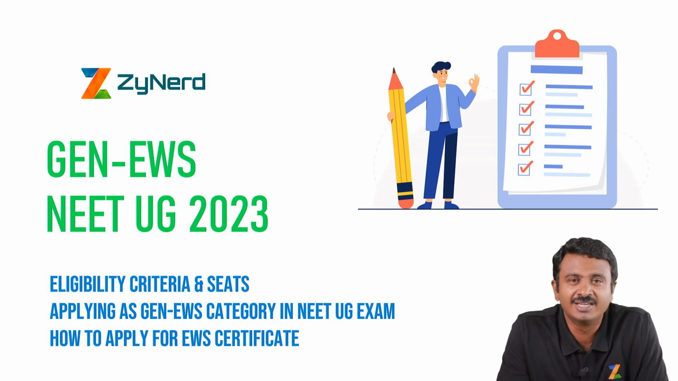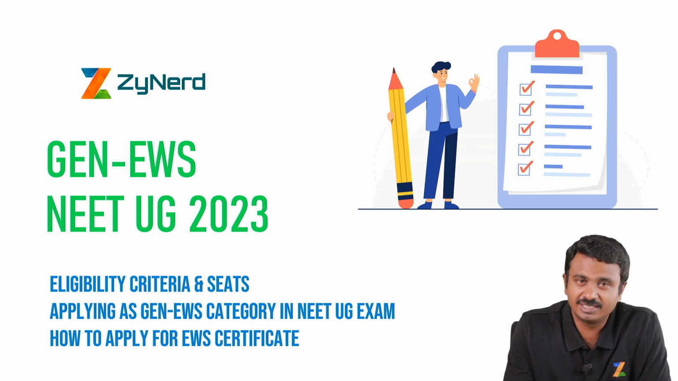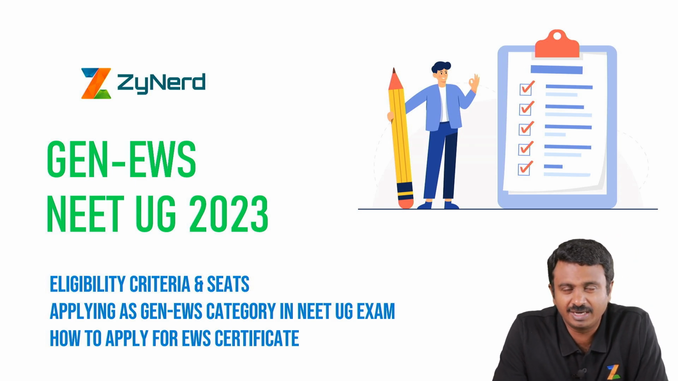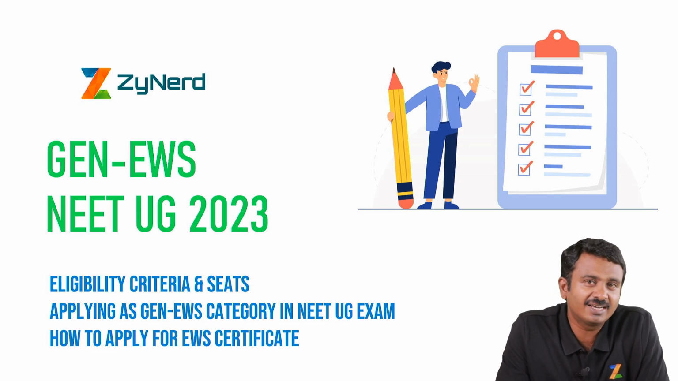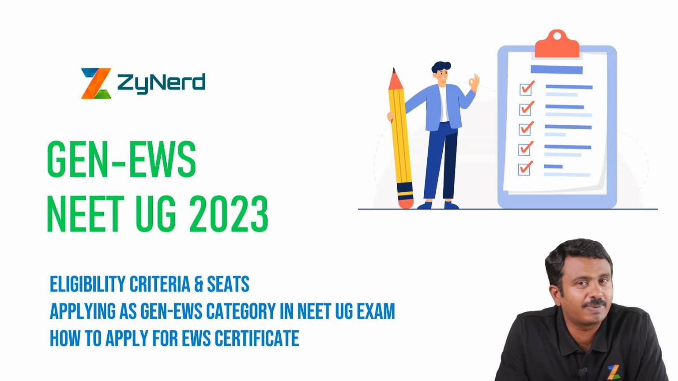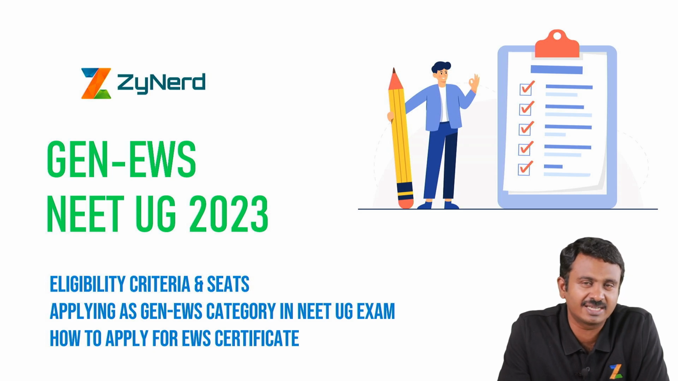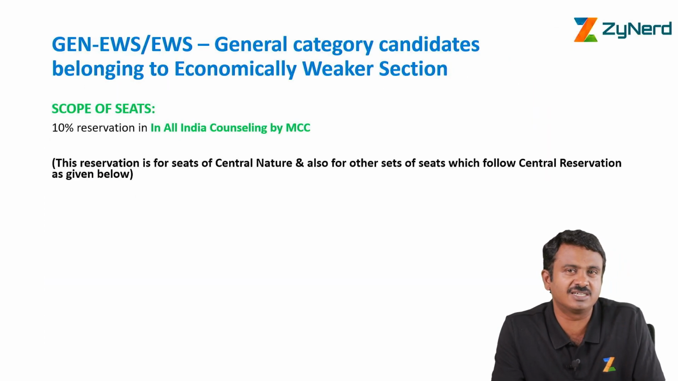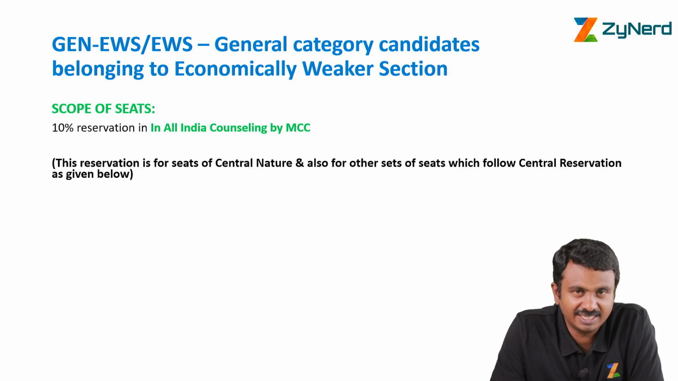In this session, we'll be looking at general EWS certificates, basically certificates for economically weaker section, and we will be looking at the category of candidates who fall under economically weaker section, what is the criteria, and how to get the certificates, how to apply as EWS in the NEET UG exam form, and what are the documents required to get the certificates. We'll start with what EWS is.